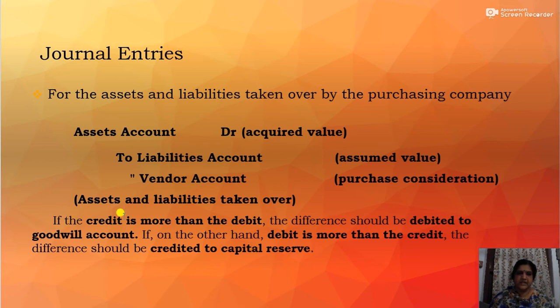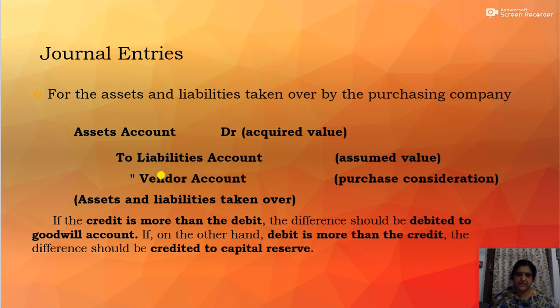So here, if the credit, that is liabilities account and vendors account, is more than the debit, then the difference should be debited to goodwill account. And in case the debit is more than the credit, then the difference should be credited to capital reserve.